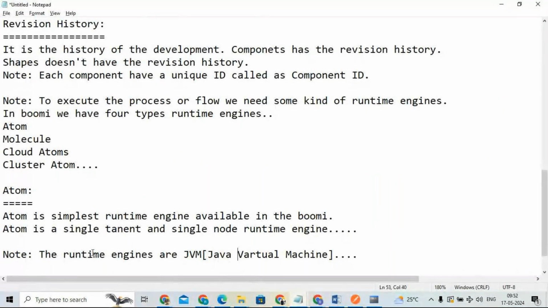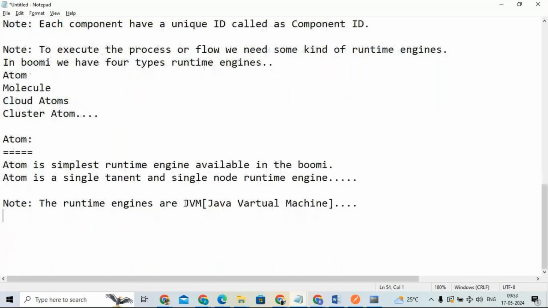While installing this atom, Java code will be already configured and written in this virtual machine. It is going to listen to your instructions and work according to your instructions. It is very important: atoms work with the help of JVMs, Java virtual machines. Here the Java code will be written.